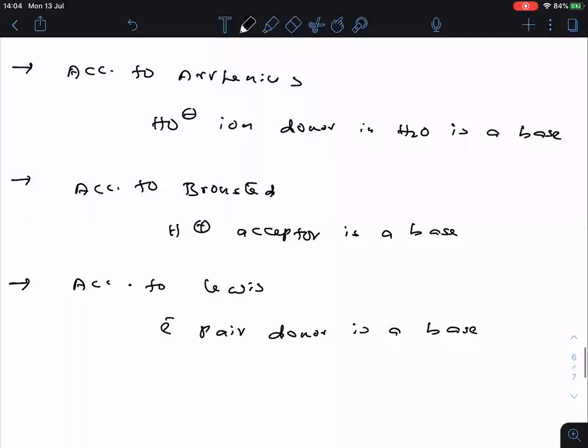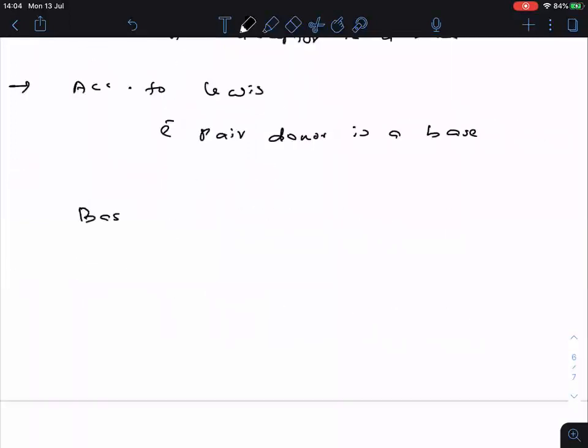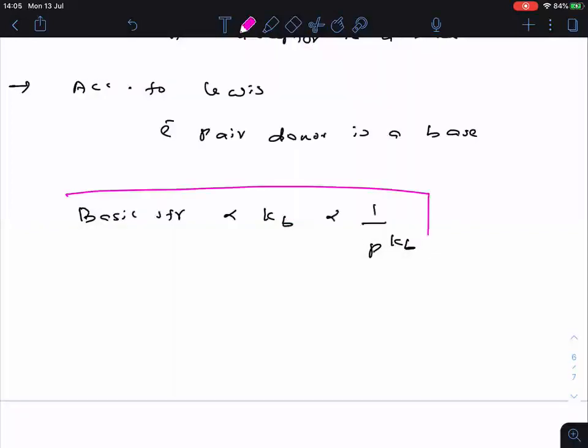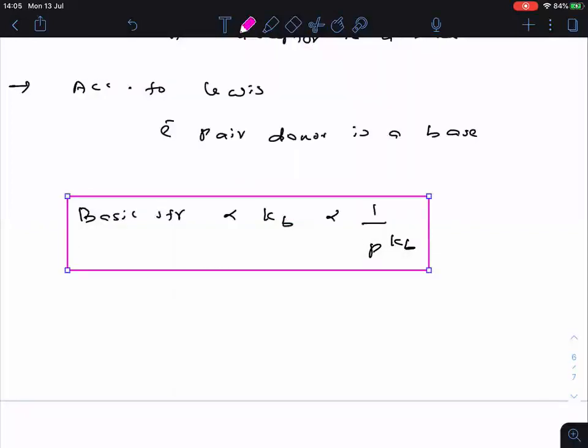Then remember everyone, basic strength is directly proportional to Kb, and inversely proportional to pKb.